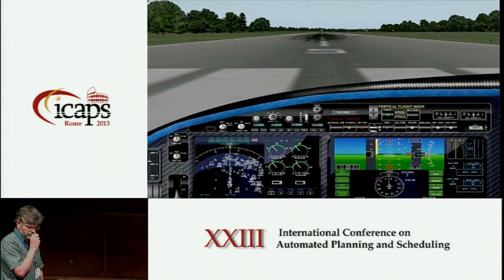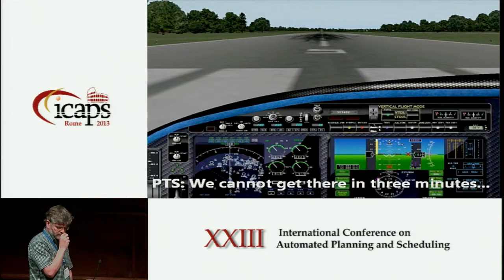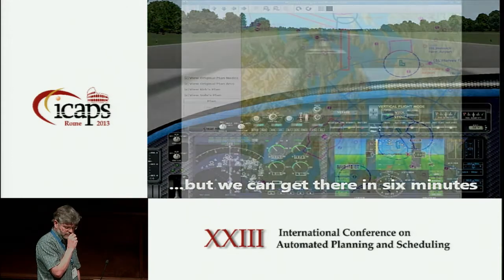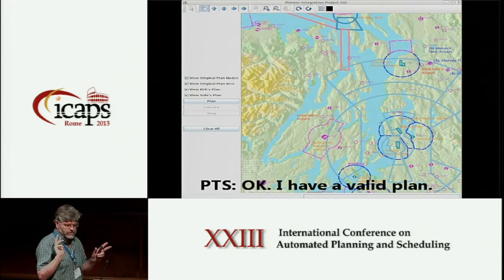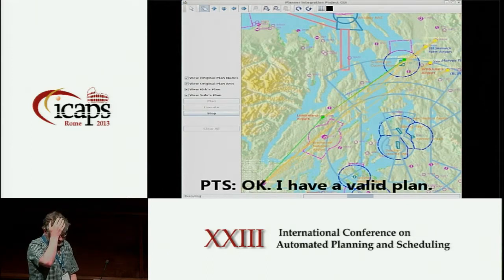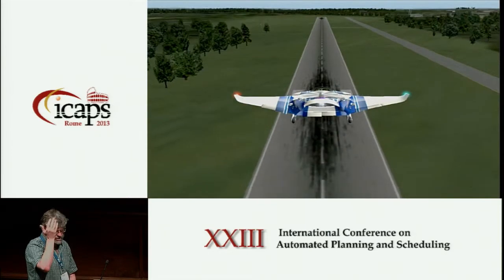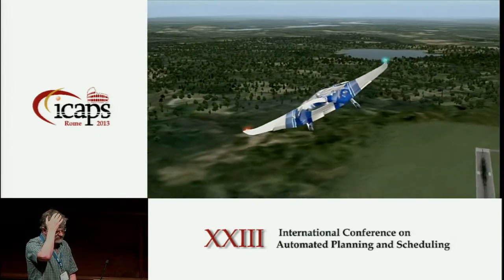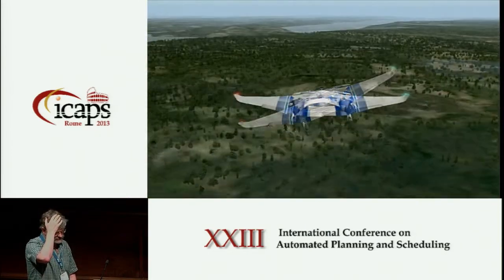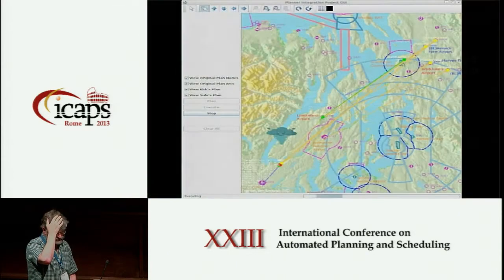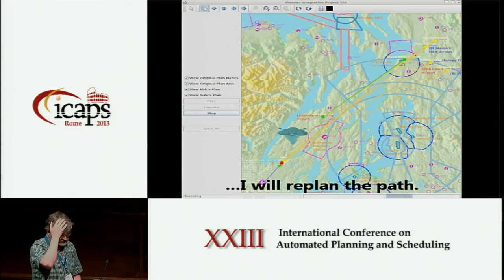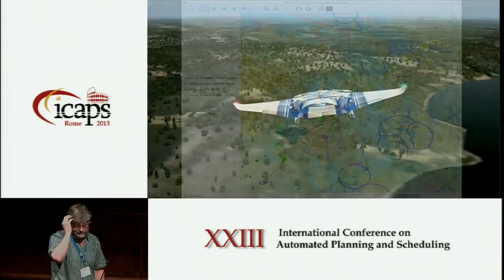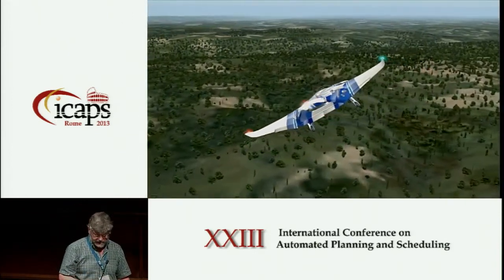No. We cannot get there in 3 minutes, but we can get there in 6 minutes. That's fine. I have a valid plan. Now navigating the vehicle. There is a change in the weather condition. I will replan the path. Okay, and then it flies the vehicle.